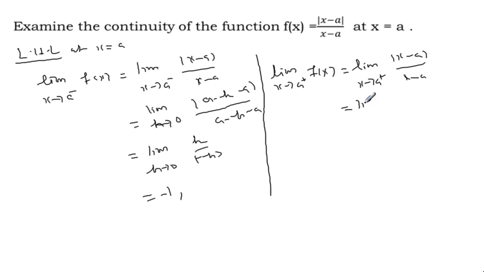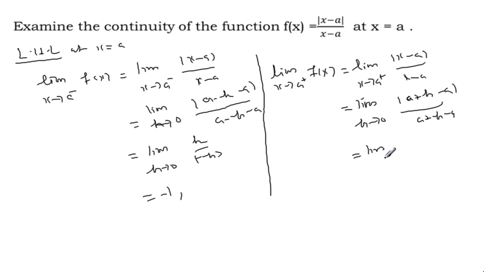After introducing a small positive number h, not an integer, it can be a decimal, h approaches 0, mod of a plus h minus a for x, plus h minus a. So this and this cancel.